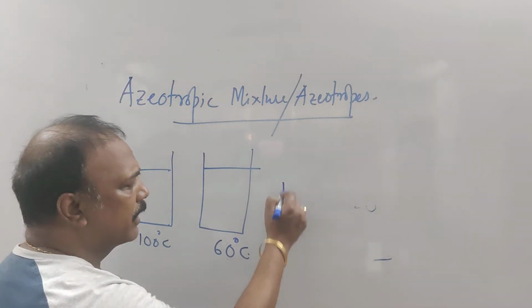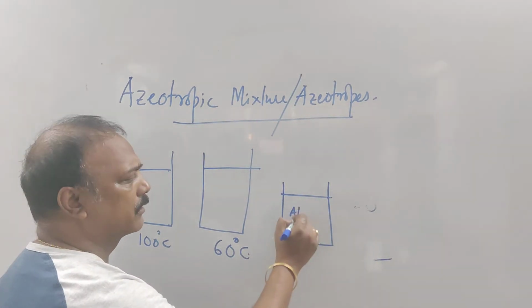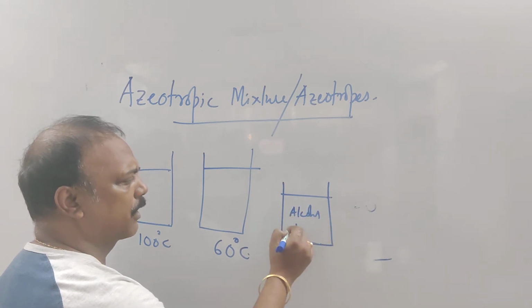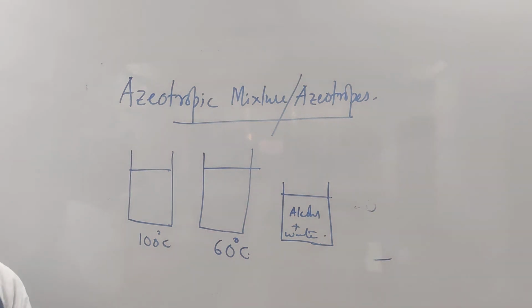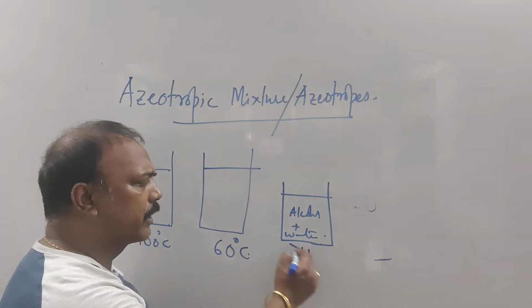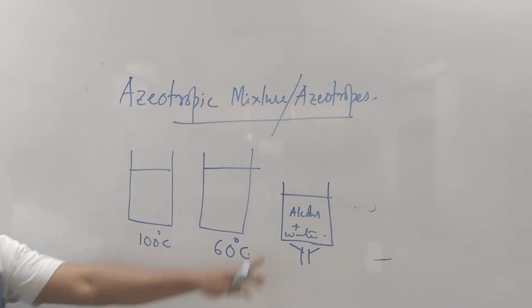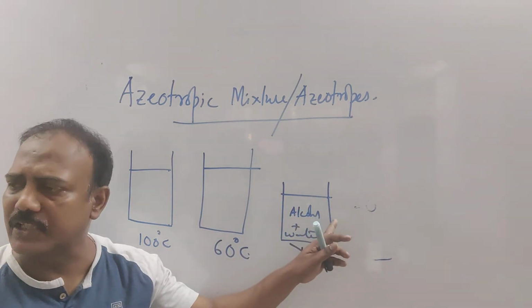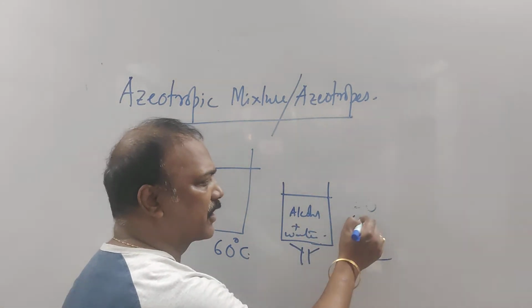Now, what I did in another container, I added a mixture of alcohol and water. Any amount of mixture of alcohol and water. Just added some water and alcohol. And I started heating it. You know all these things. It's nothing new for you. I started heating it. Suppose this was at temperature 25 degrees Celsius. When it will reach 60 degrees Celsius, what will happen?